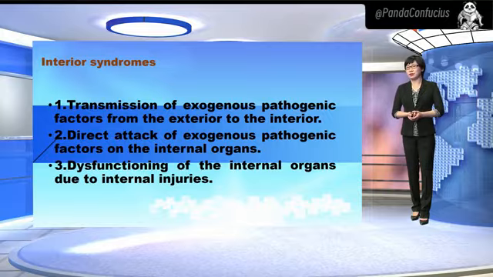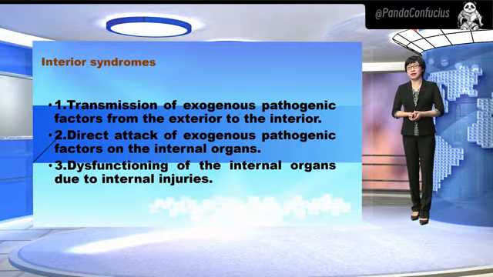The key points for differentiating exterior syndrome from interior syndromes are as follows. Most exterior syndromes are caused by exogenous pathogenic factors. Exterior syndromes occur at the early stage of exogenous affection and last for a short period of time. Then they are either cured or transformed into interior syndromes.